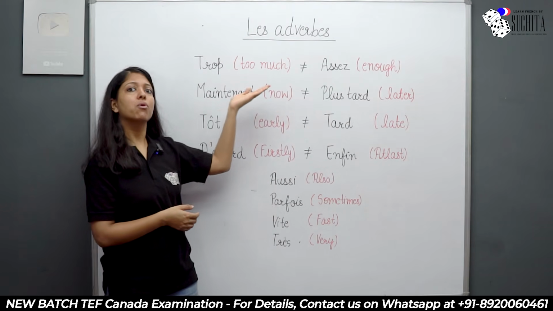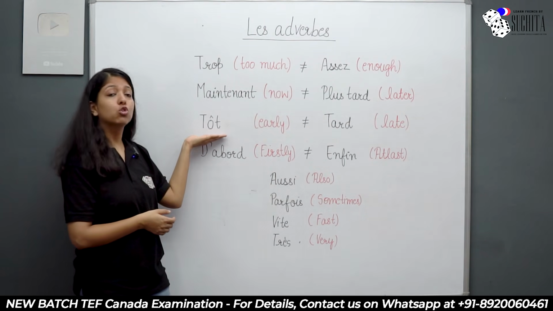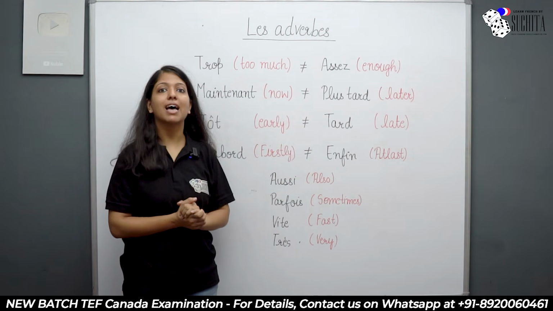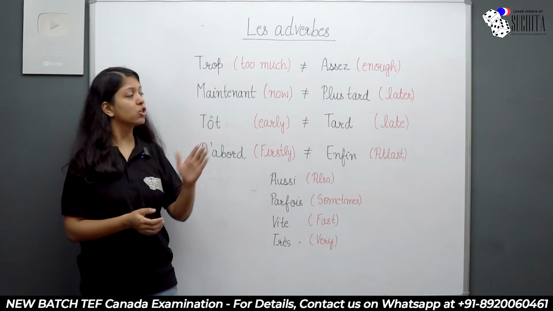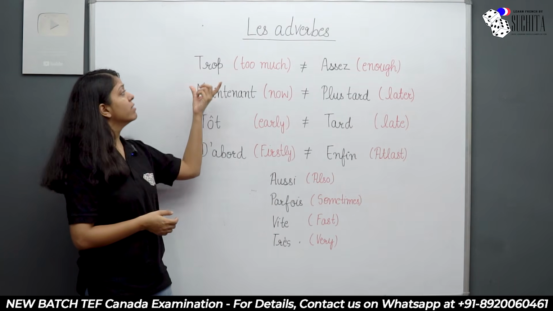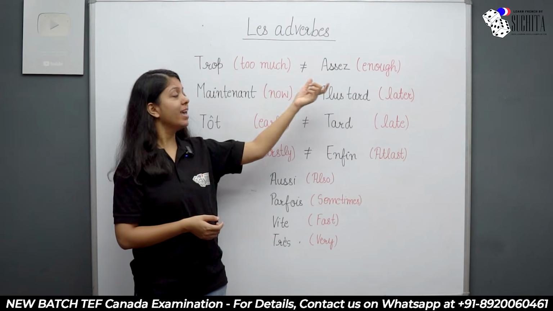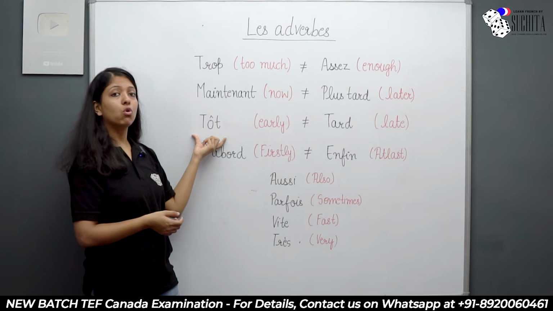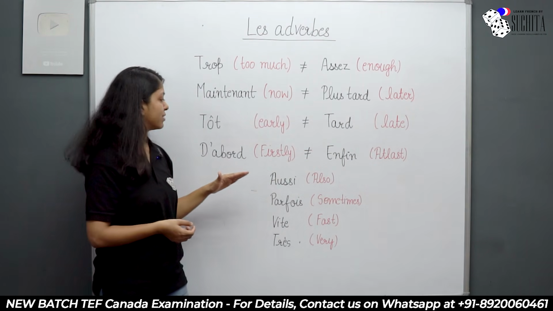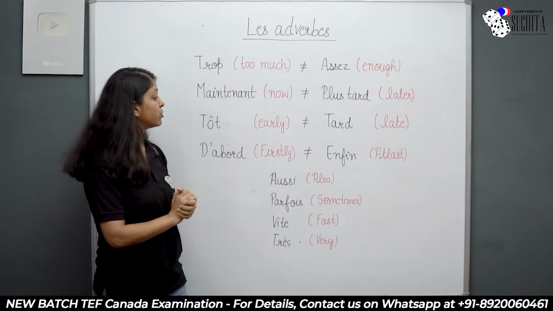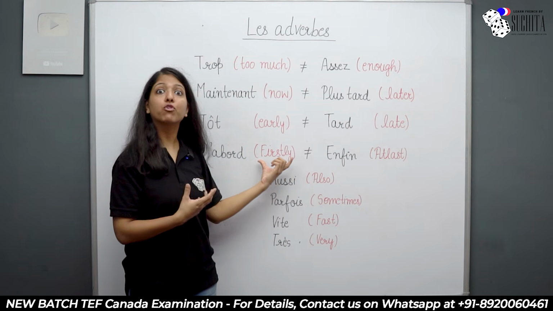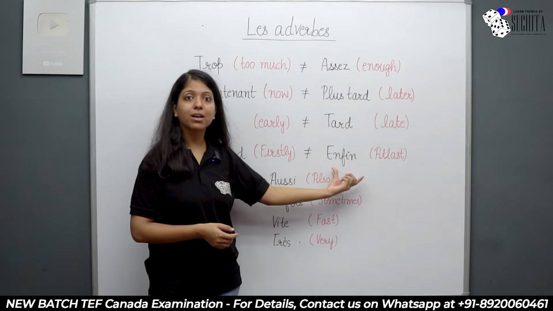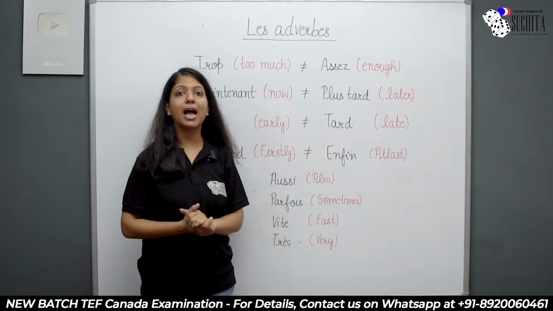So maintenant, plus tard. Next, tôt. Tôt, which means early, and the opposite is tard, which means late. All of them are adverbs, okay? So trop, assez, maintenant, plus tard, tôt, tard. Next, d'abord. D'abord, which means firstly or first of all. D'abord, and the opposite is enfin. Enfin, which means at last.